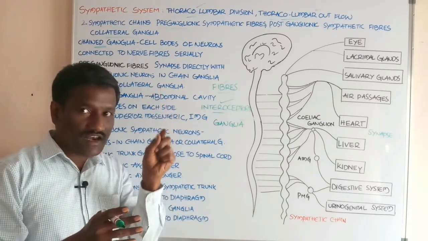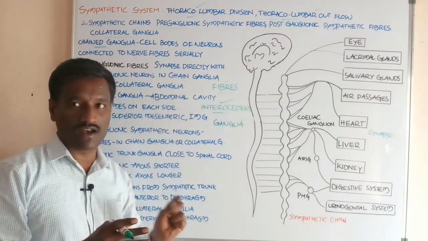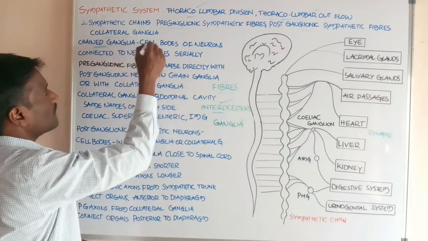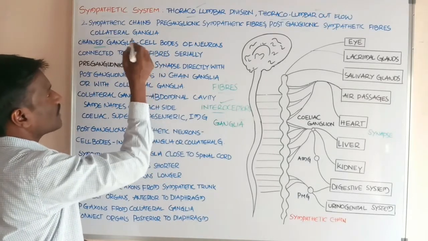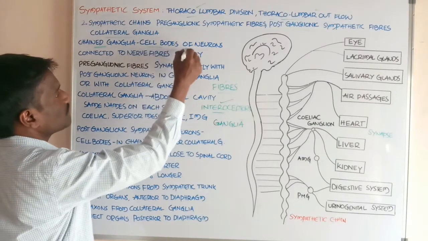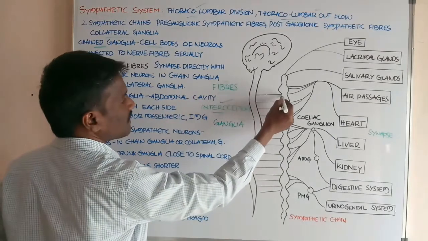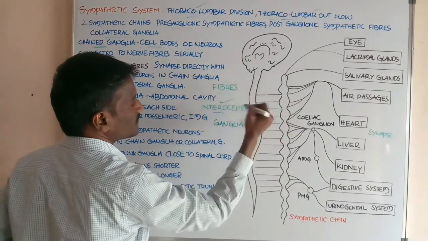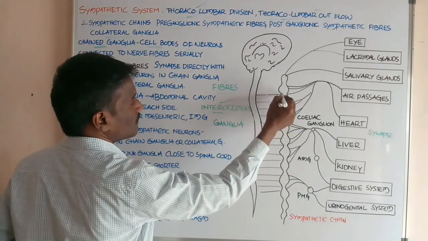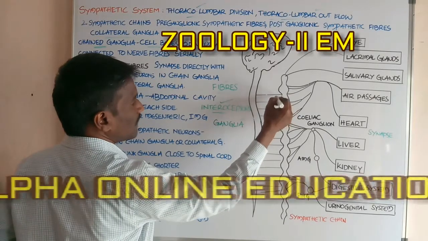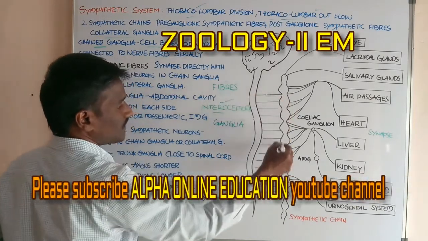Ganglia are serially arranged in a chain-like manner, called chain ganglia. Students, you already know ganglia are formed by the cell bodies of neurons and are connected to nerve fibers. This is a nerve fiber, this is a nerve fiber, this is a nerve fiber. The ganglia is located at this region and connects to the nerve fibers serially.